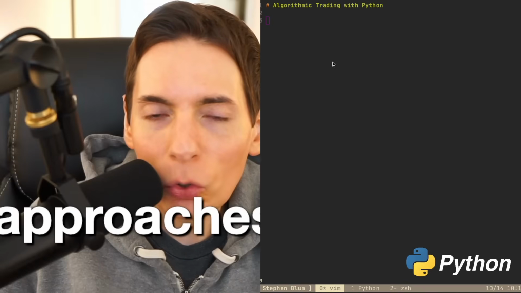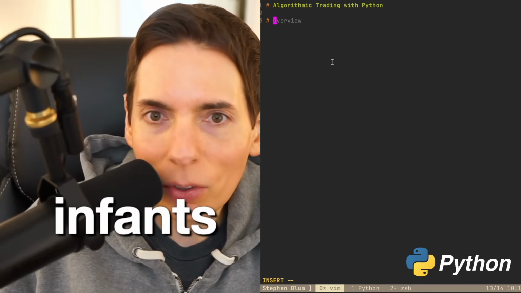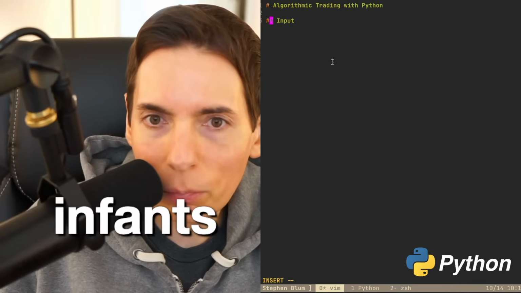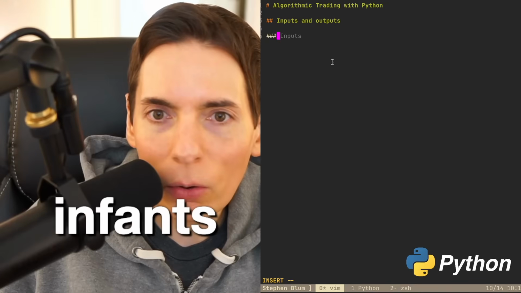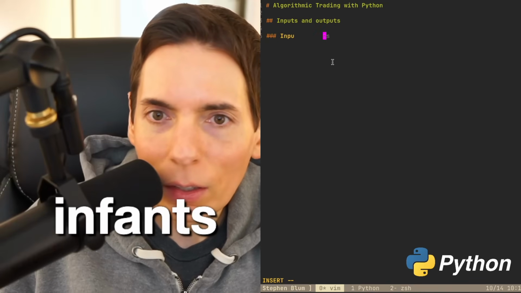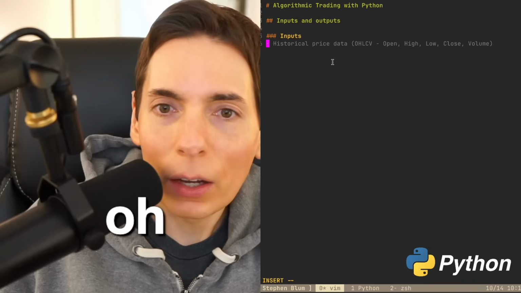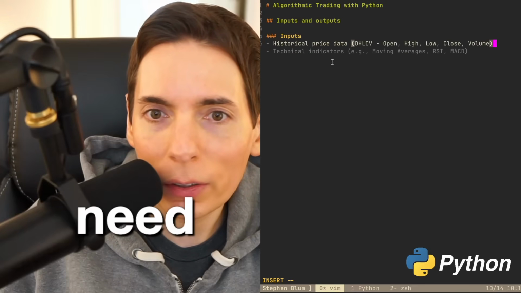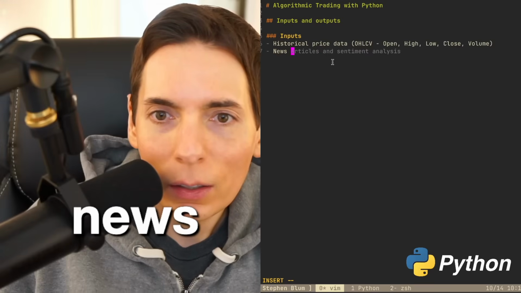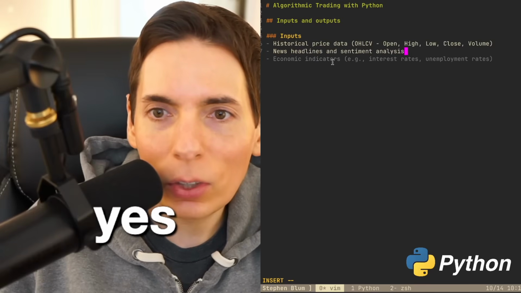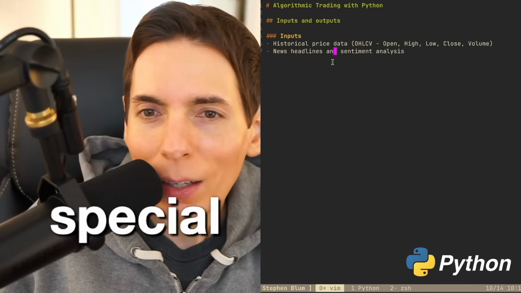What we need to do is define our inputs and outputs. Okay, so first will be our inputs, and I have an idea for this. We do need the historical data, but we want to go further, and we want to add news headlines. Yes, news headlines. We don't need the sentiment because we're going to be doing something special. We're going to be trying something.